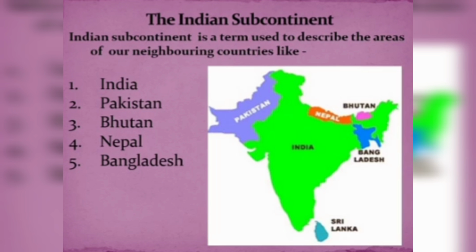So, children, what do you understand by the word Indian subcontinent? You can see the map. It is showing India and its neighboring countries. We can see India, Pakistan, Bhutan, Nepal, Bangladesh, Sri Lanka. So we can say that India, along with all its neighboring countries, is collectively known as the subcontinent.